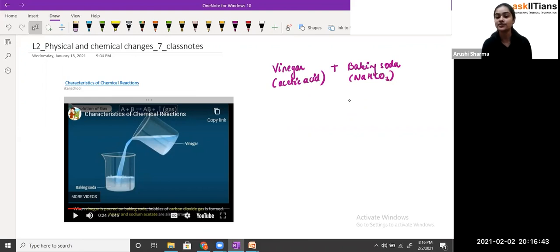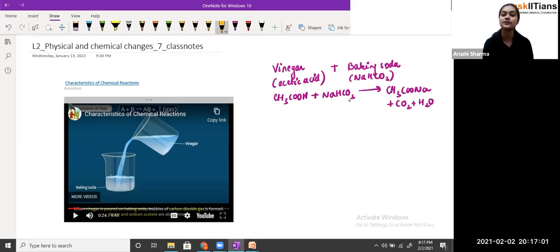So what will happen, students, when the acid, that is CH3COOH, the acetic acid, and NaHCO3 react together? There is the formation of sodium acetate, along with carbon dioxide plus water. And this carbon dioxide, if you see it, will evolve out.